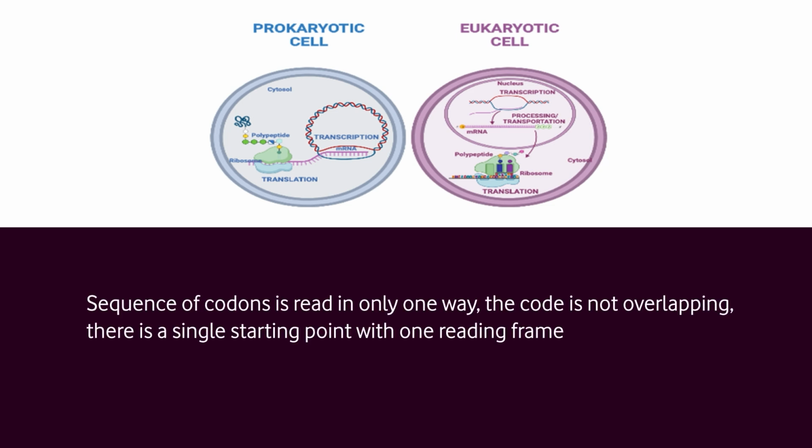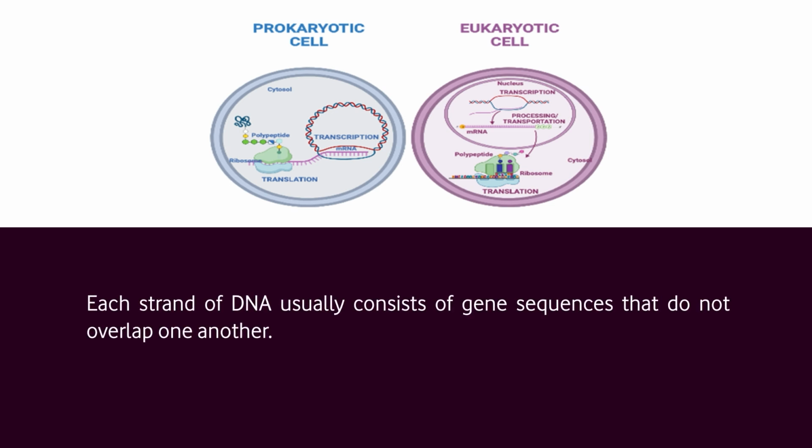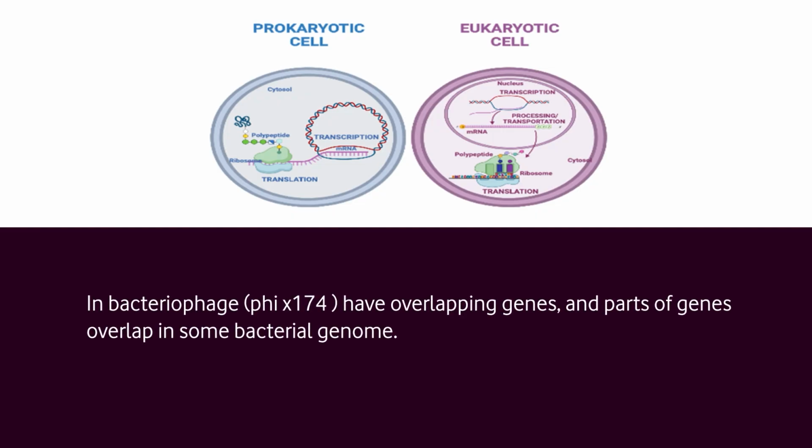The sequence of codons is read in only one way to produce a single product, that is, the code is not overlapping and there is a single starting point with one reading frame, or way in which nucleotides are grouped into codons. Each strand of DNA therefore usually consists of gene sequences that do not overlap one another. There are some exceptions to the rule. Some viruses such as bacteriophage φX174 have overlapping genes, and parts of genes overlap in some bacterial genomes.